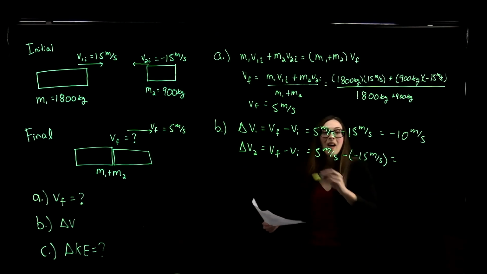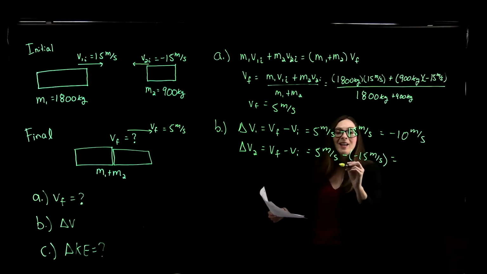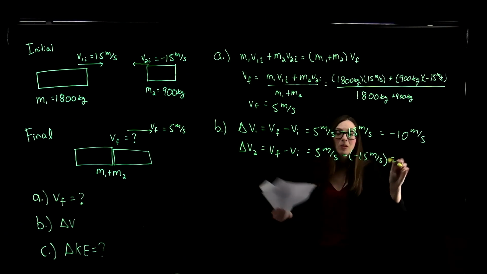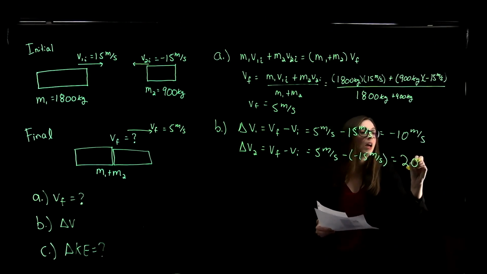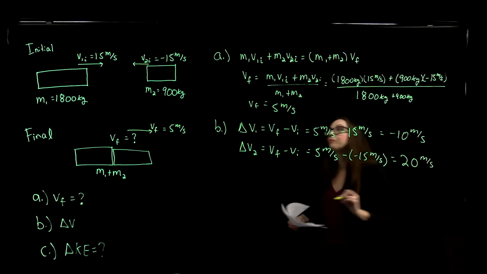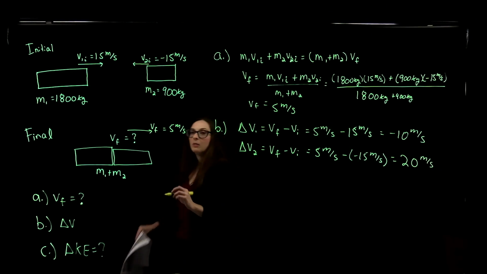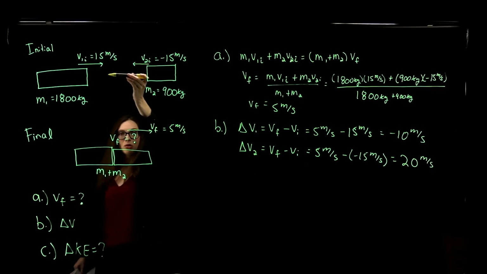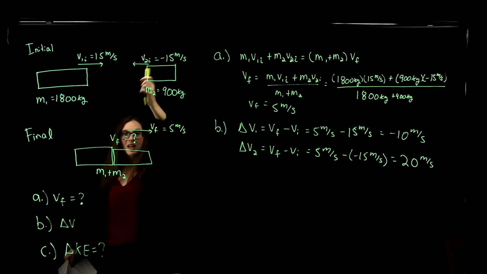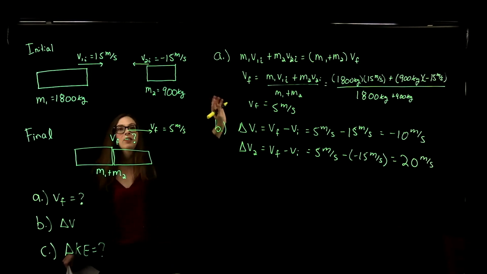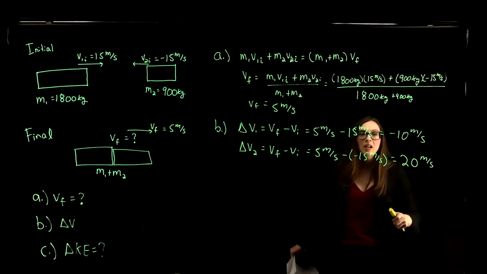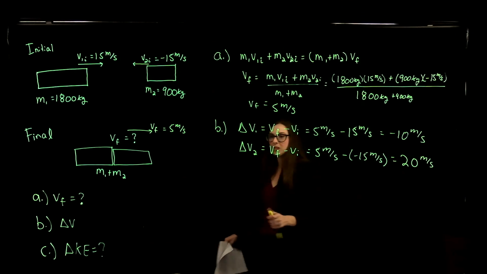So we have 5 meters per second minus negative 15 meters per second. Minus a negative becomes a positive. So the change in velocity for car 2 was 20 meters per second, because it was originally going 15 meters per second in this direction, but after the collision, it ends up with a forward velocity of 5 meters per second. So subtracting them, the change in velocity was a total of 20 meters per second.